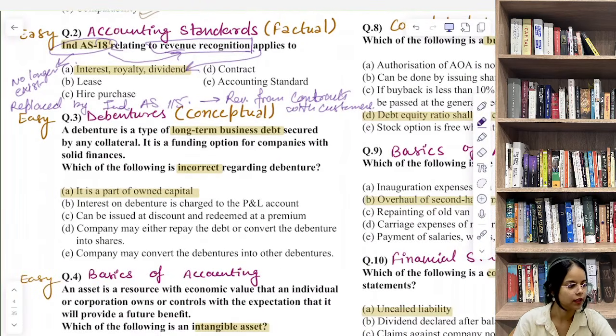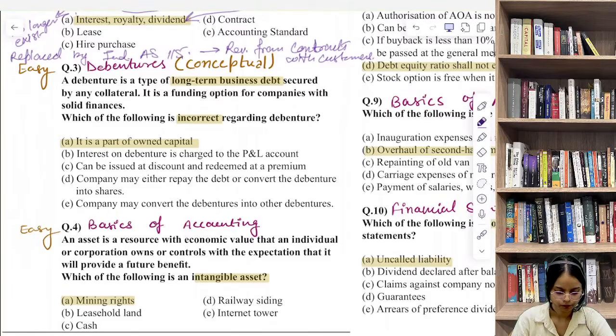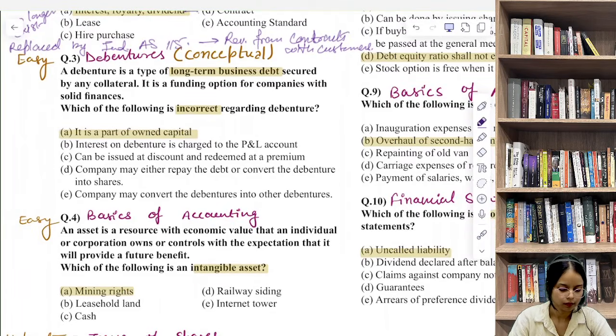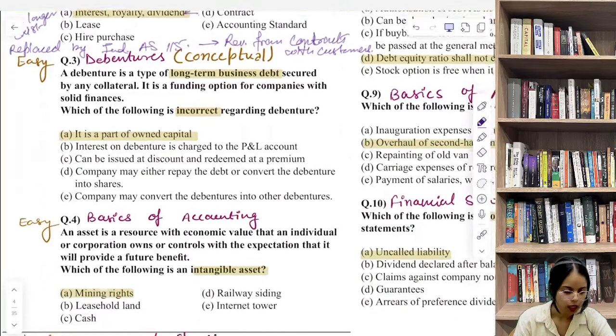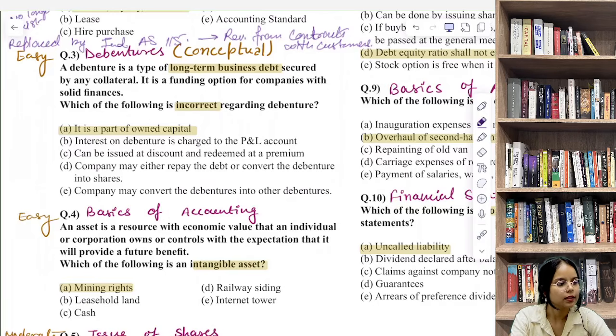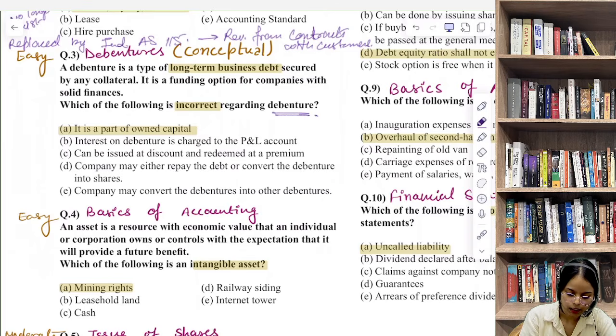Okay, so now question number 3. So this question number 2, it was easy अगर आपको ये factual data याद है तो. Okay, and now question number 3, a debenture is a type of long-term business debt secured by any collateral. It is a funding option for companies with solid finances. Okay, which of the following is incorrect regarding debenture? Okay, so basically वो हमसे पूछ रहा है कि इन 5 स्टेटमेंट्स में से इनकरेक्ट स्टेटमेंट कौन सी है